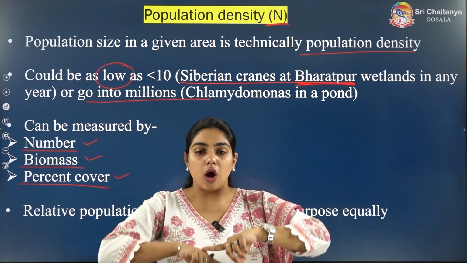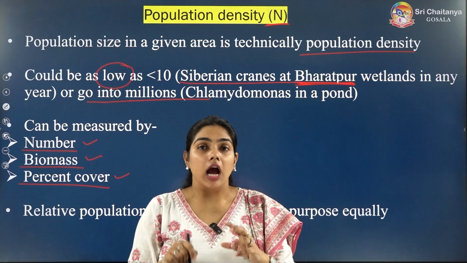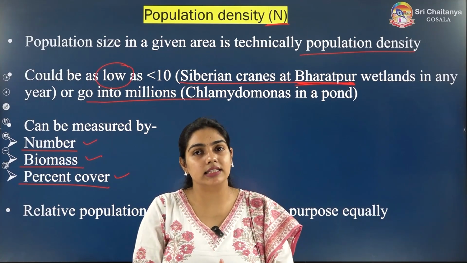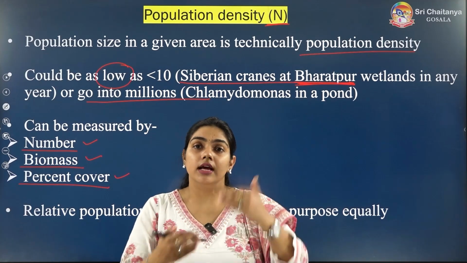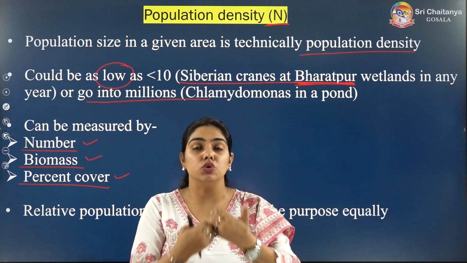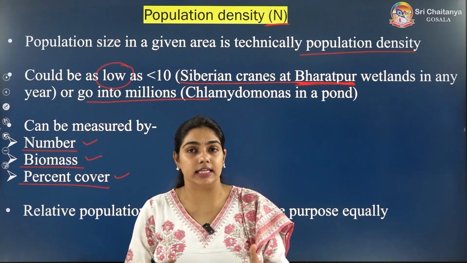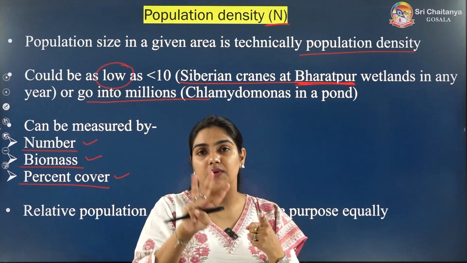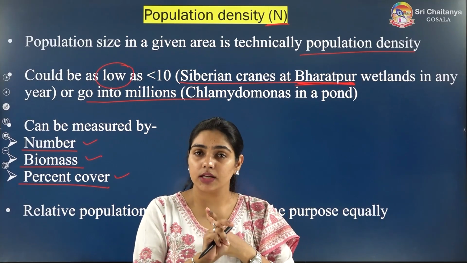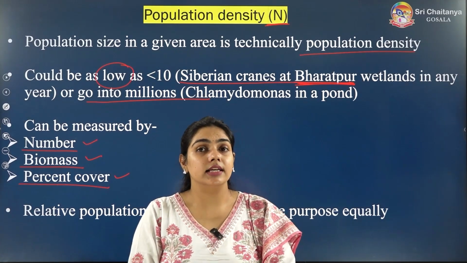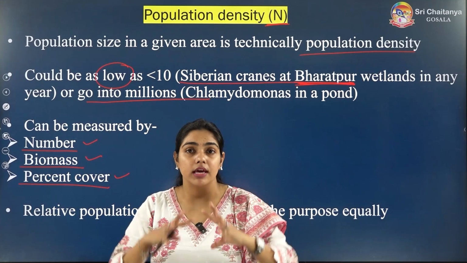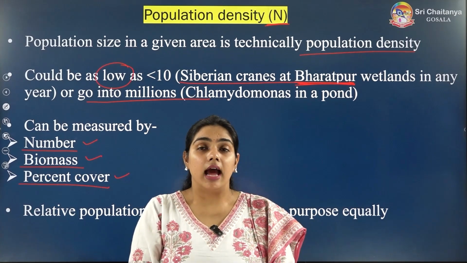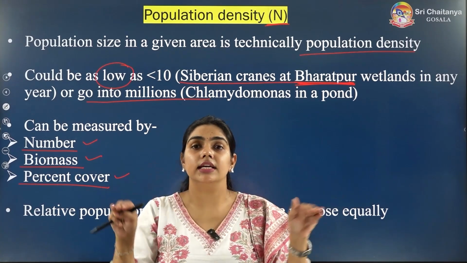So population density can be measured in three ways. First is the number. Second is the biomass or the weight, the weight of the organic matter. And the third is the percent cover.